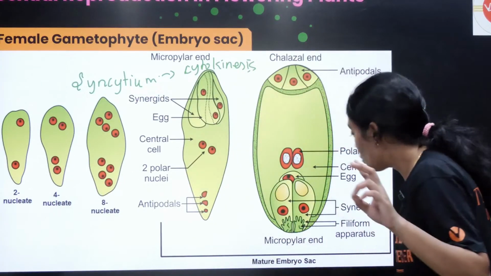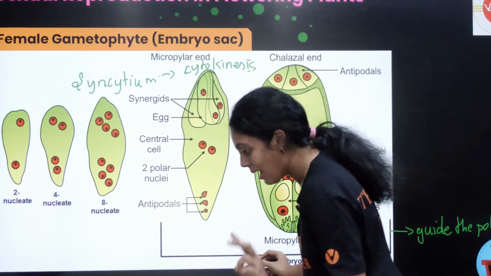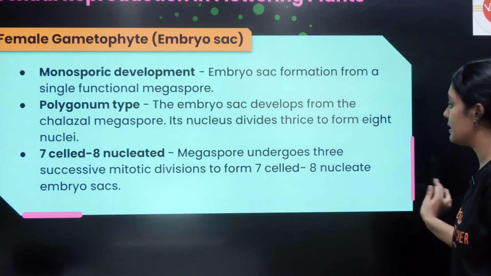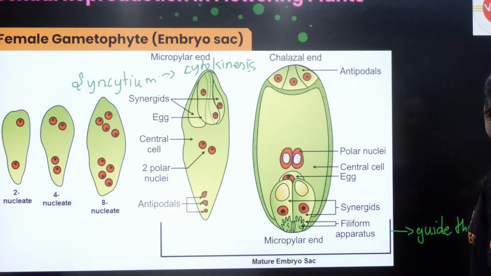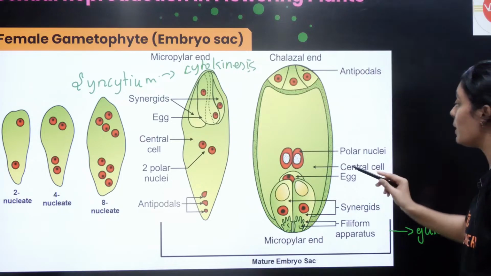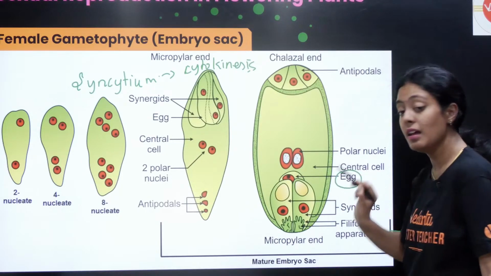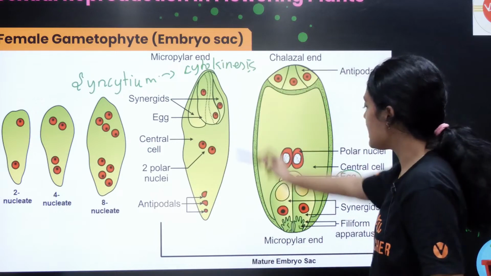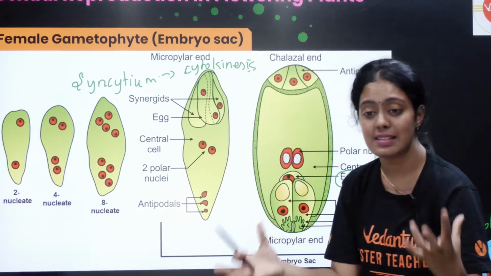Okay, so you have 2 synergids. Yes, correct, it is haploid. Synergids kaanaprom inga vandu oru egg cell varum. Okay, this is very very important, egg cell. And then you have a central cell, ஒரு பெரிய செல், அதனால தான் அதை சென்ட்ரல் செல்லுன்னு சொல்கிறோம்.